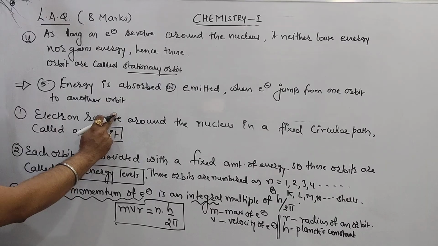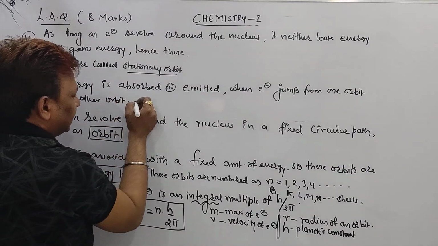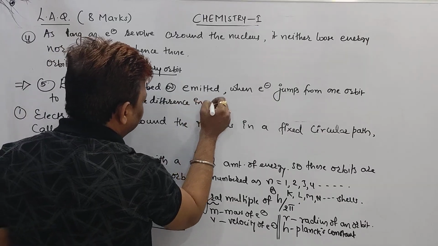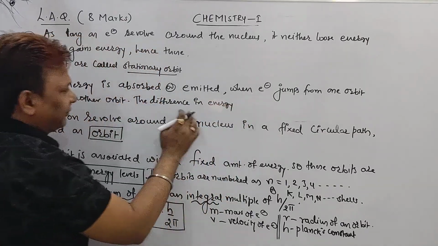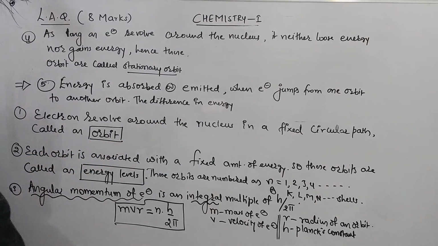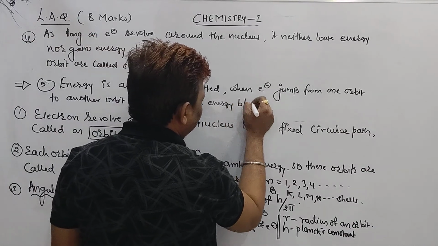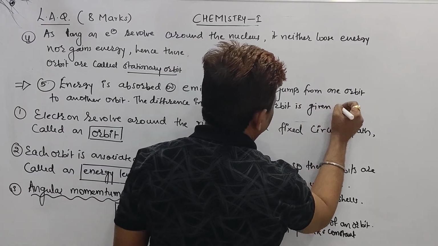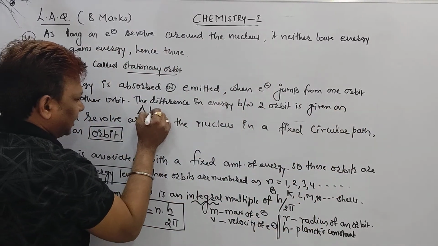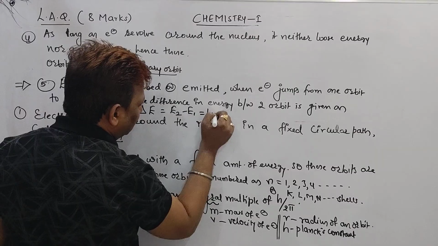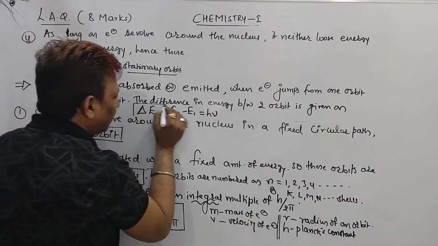When it is jumping from one orbit to another orbit, beta, this energy will either be absorbed or emitted. And due to that, there is a difference in energy. Is it clear, beta? The difference in energy we call delta E. The difference in energy between two orbits is given as delta E is equal to E2 minus E1, which is equal to h nu. Is it clear, beta? Point number 5.